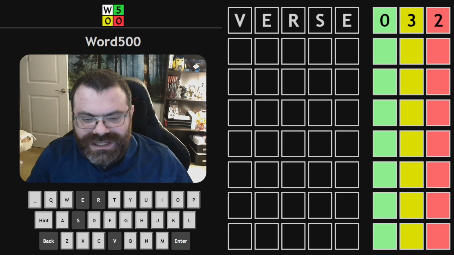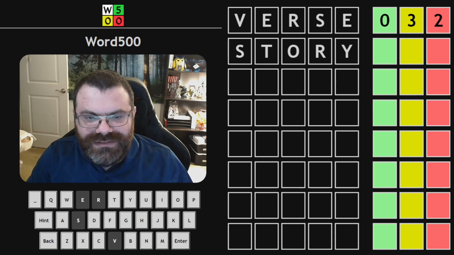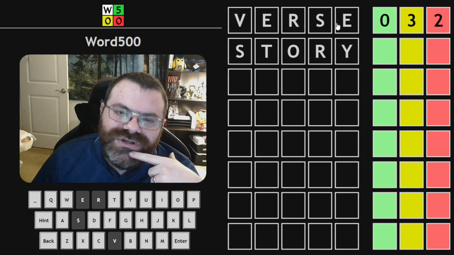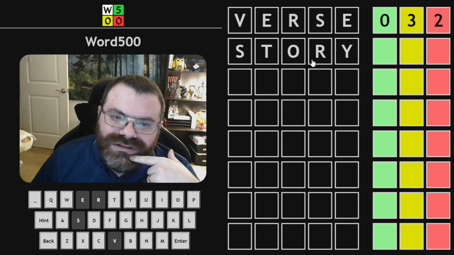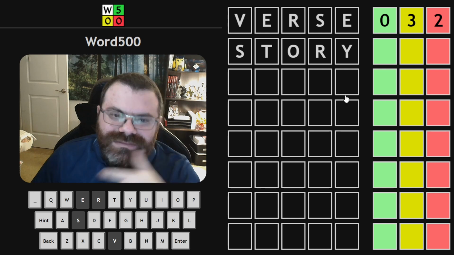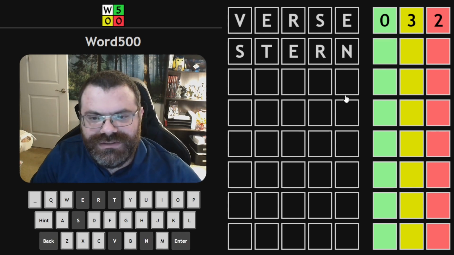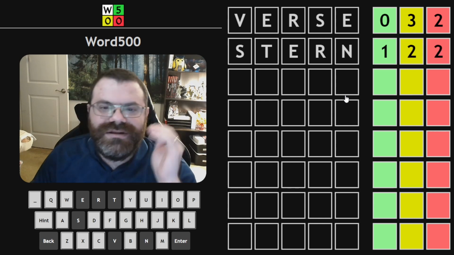What if I do something like ST... Oh, I can't do STR. I could do story. Ooh, but story doesn't actually use 3 from verse. It only uses the S and the R. So I need to use the V or an E. Probably an E. How about stern? Stern is pretty good. 1 green, 2 yellows from stern.